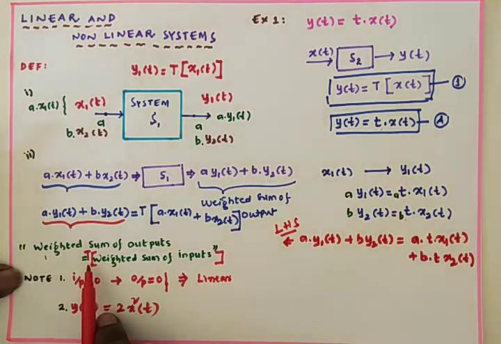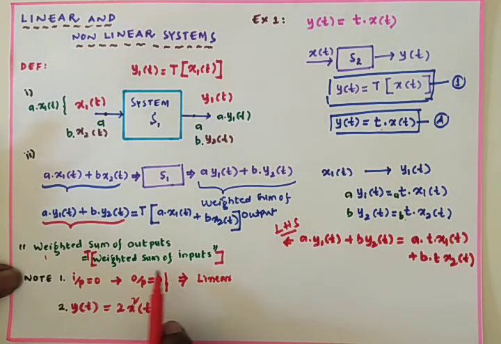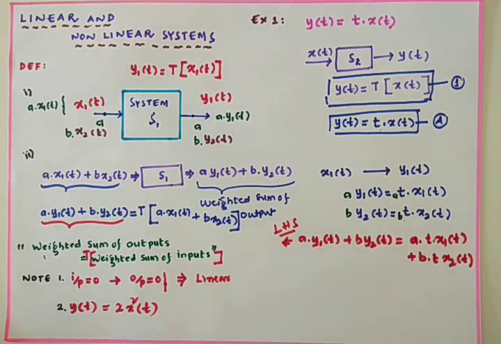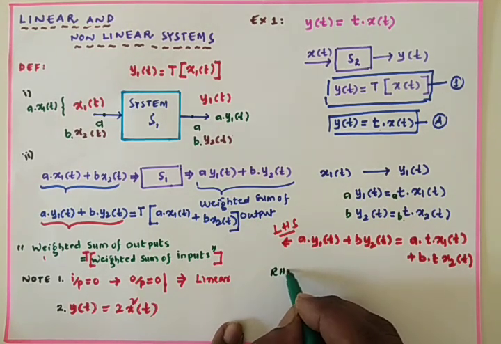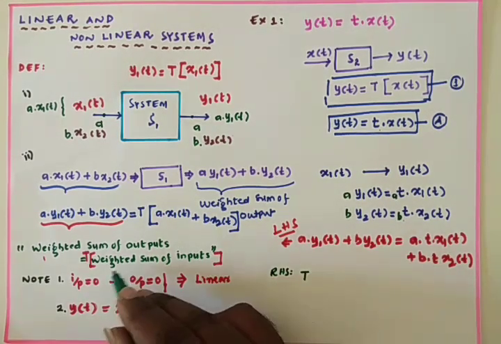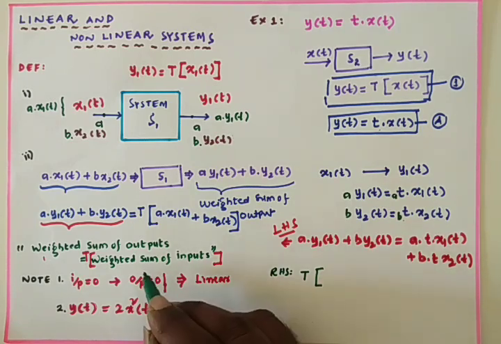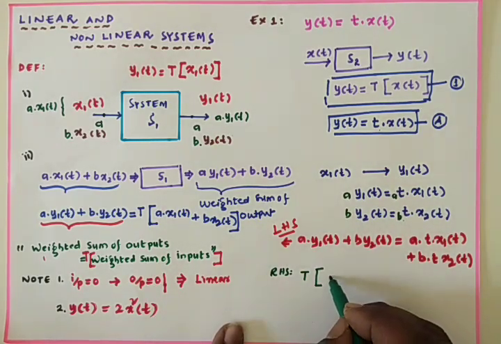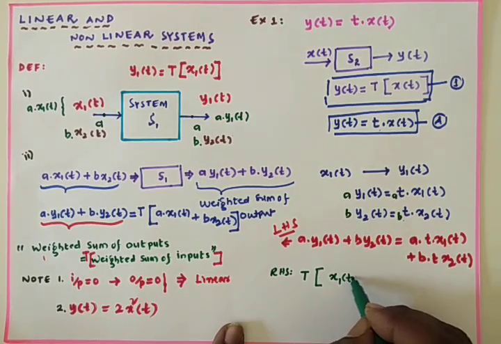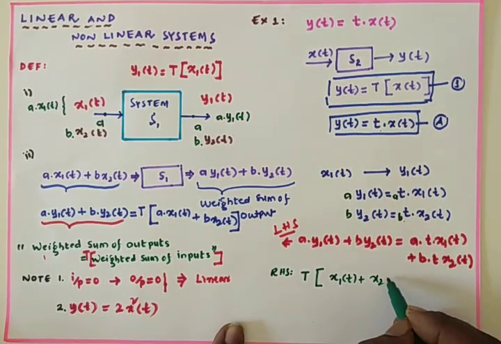Now what do we have to go with? Transfer function applied on weighted sum of inputs. Go with the RHS now: transfer function applied on weighted sum of inputs. The inputs are nothing but the sum of inputs x1 of t plus x2 of t.